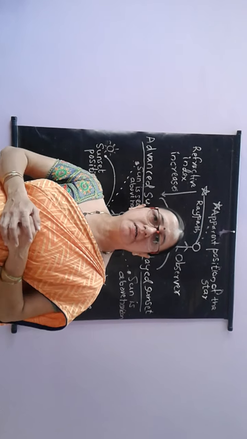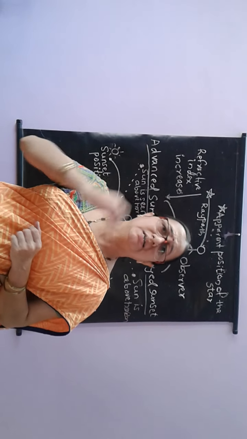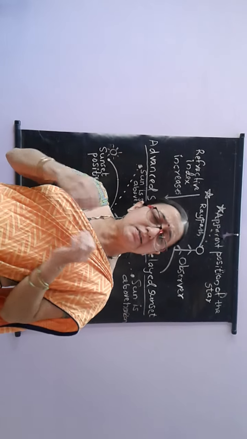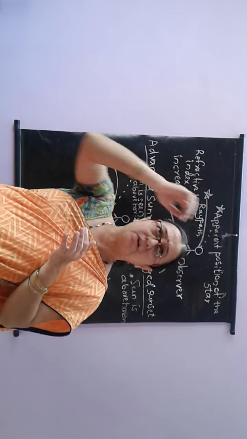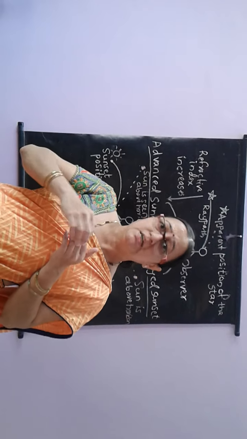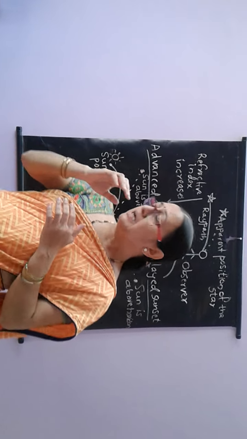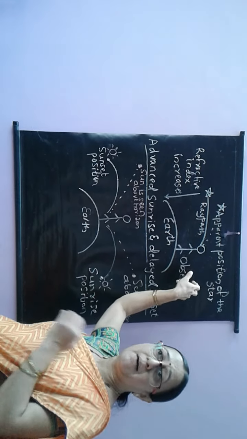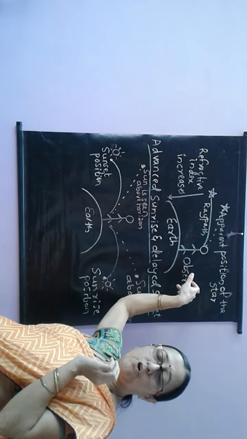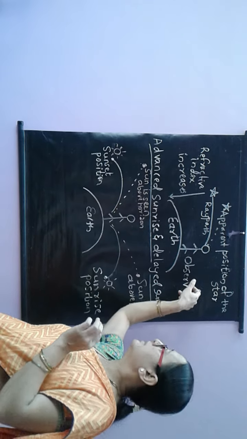The next phenomenon is, what is the actual position of the stars? Or do we see the stars in the real position? Are they in the same position from where we are seeing from the earth? No, it is not like that. What we are seeing is called the apparent position of the stars. Apparent means it is a false position of the stars.